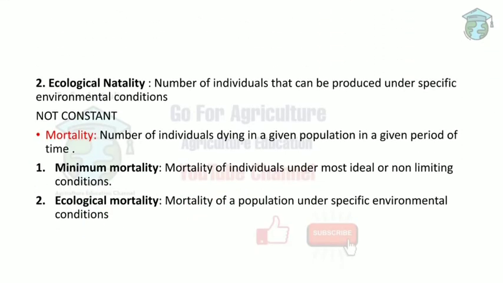Next is ecological natality. It is the number of individuals that can be produced under only specific environmental conditions, and also it is not constant at all.